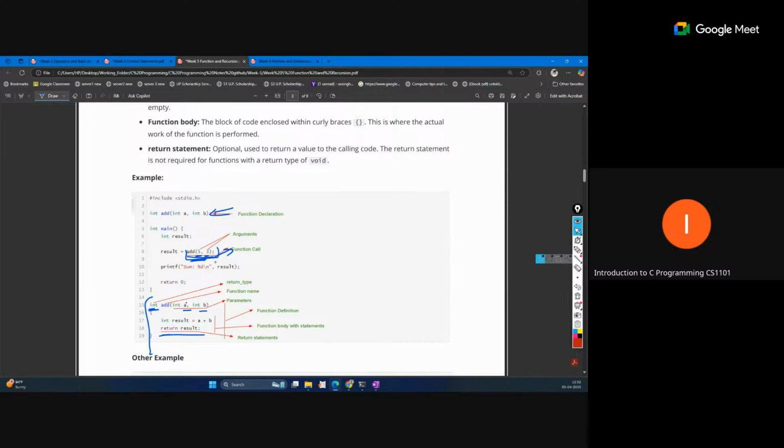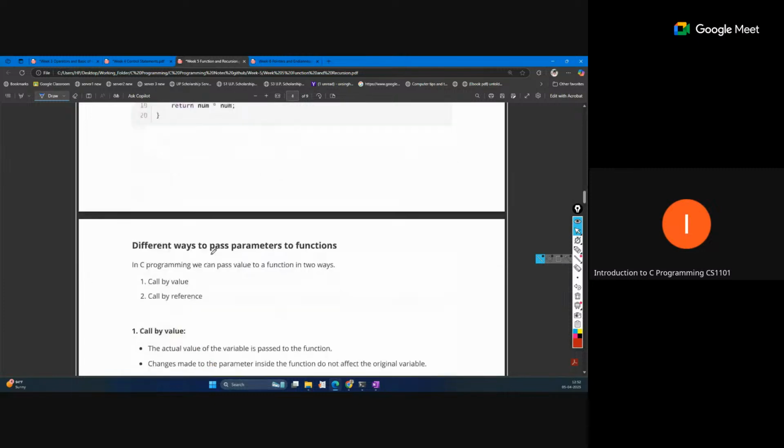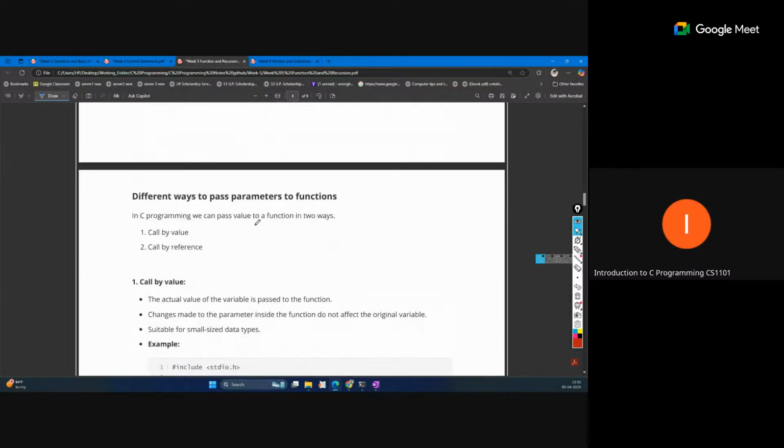If we are not returning anything, then there is no need to assign the result like this. Okay, so we can simply call it. So this is the idea of the function. Now, how can we pass parameters to the function?